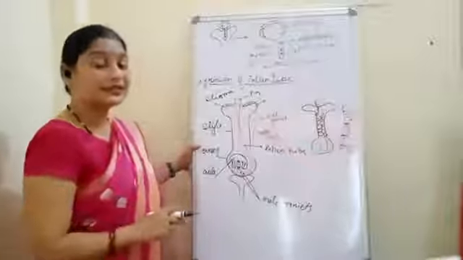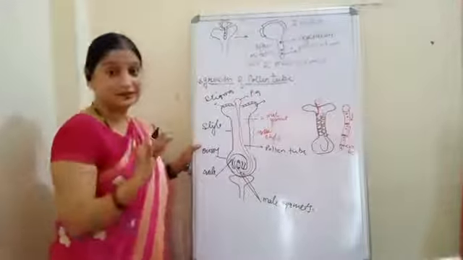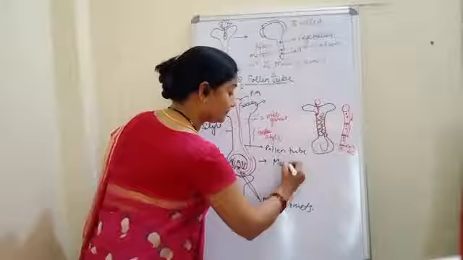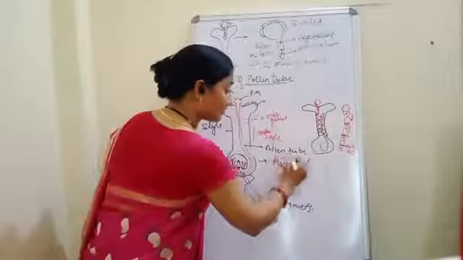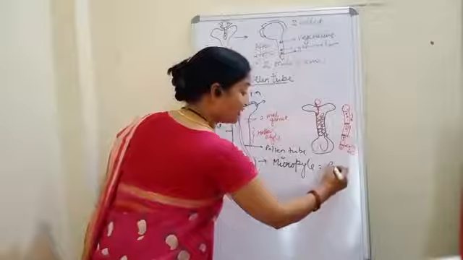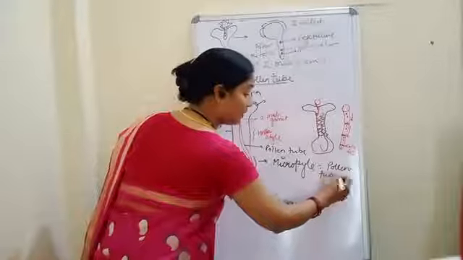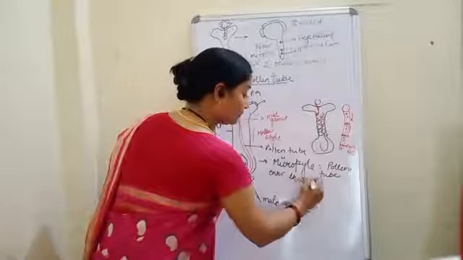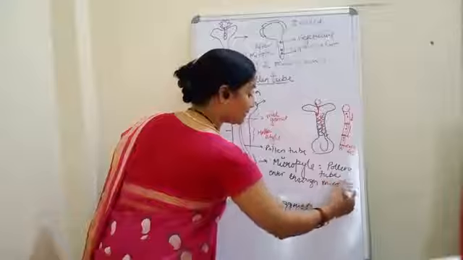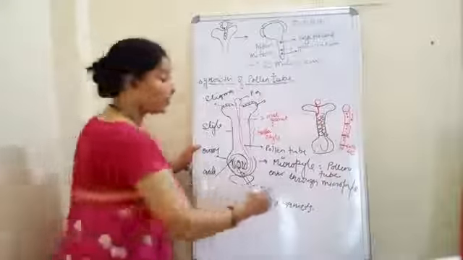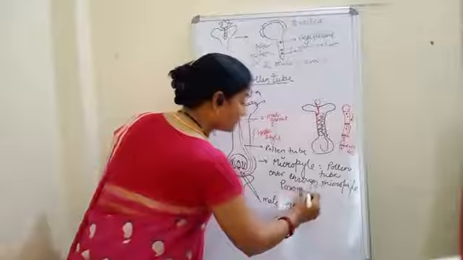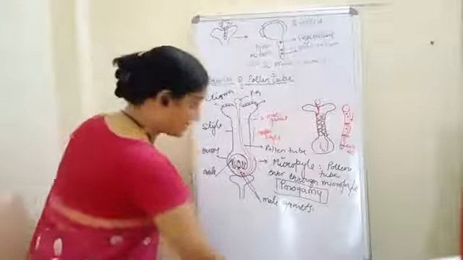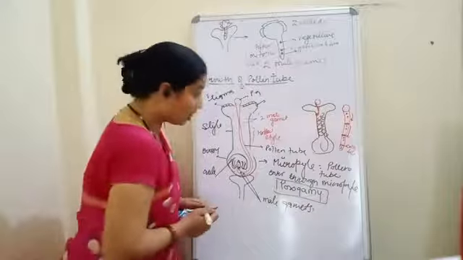Pollen tube can enter the ovule via three ways. Number one, it can enter through micropyle. Okay, what is this micropyle? That is, I am telling you that pollen tube enters through micropyle. Then the condition is called as porogamy. Clear?